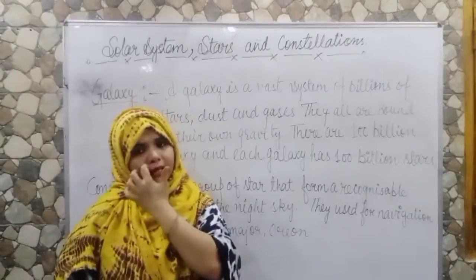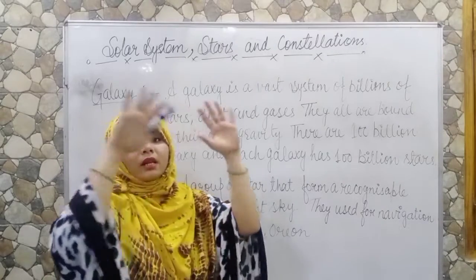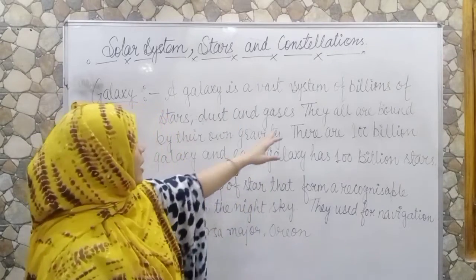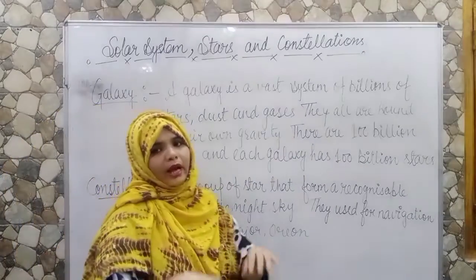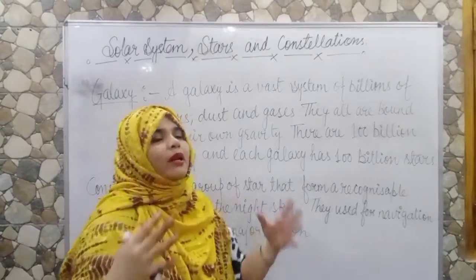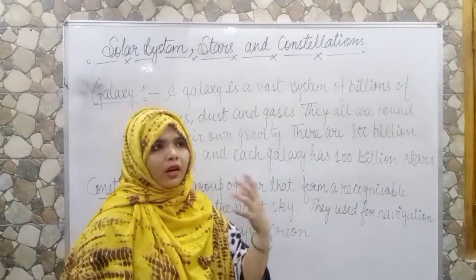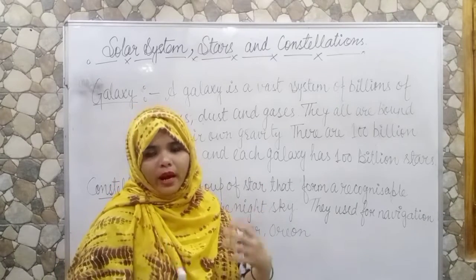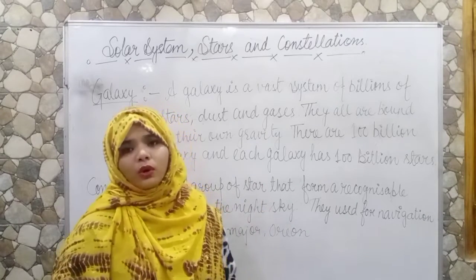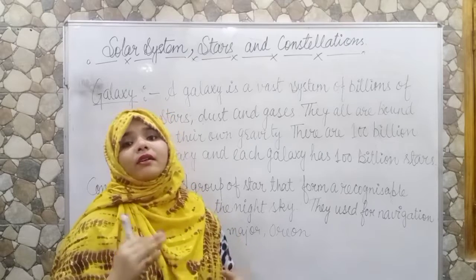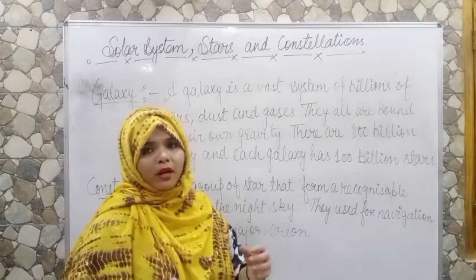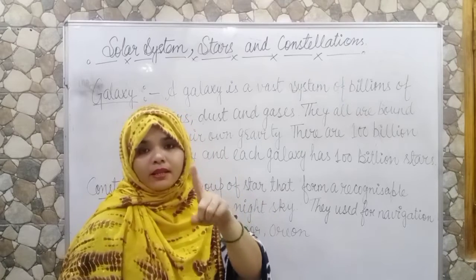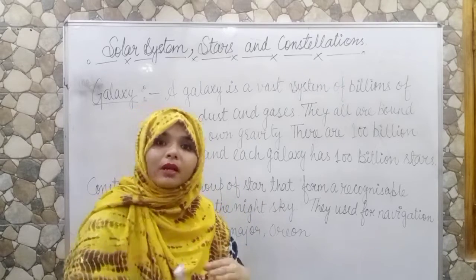A galaxy is a vast system of billions of stars, dust and gases. A galaxy contains billions of stars, all bound by their own gravity. There are around 100 billion galaxies present in our universe, and each one of them has around 100 billion stars.